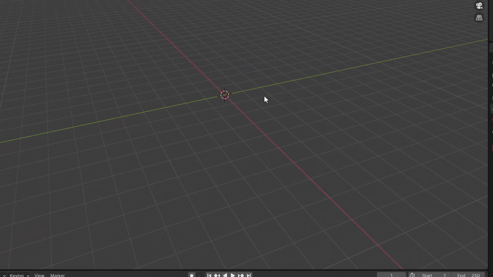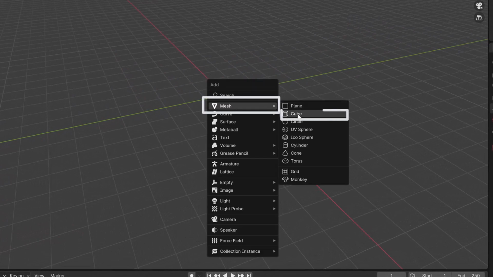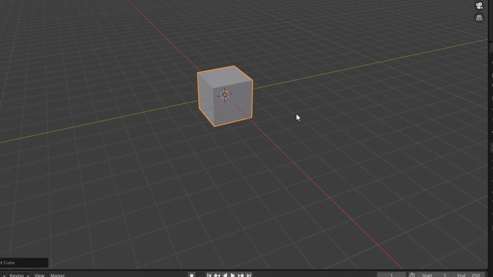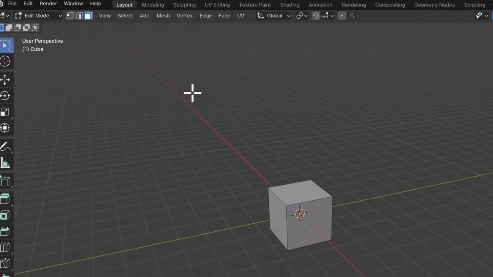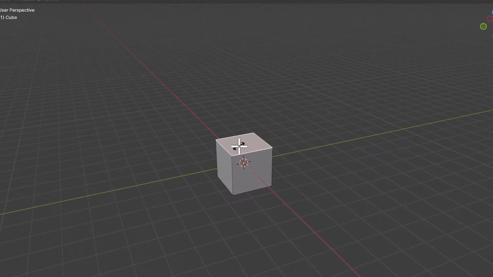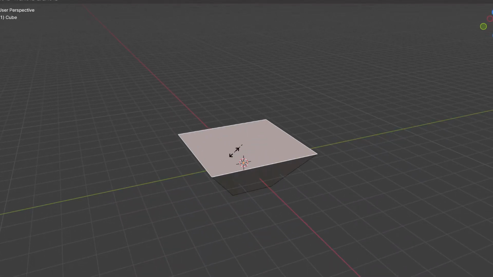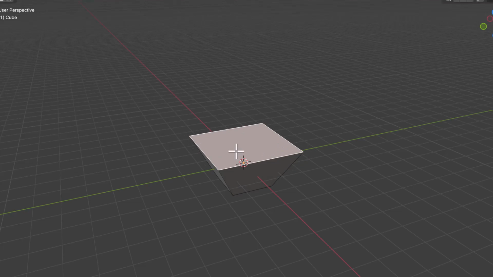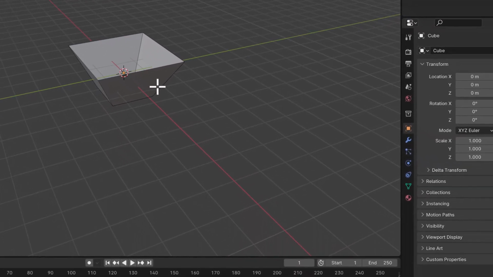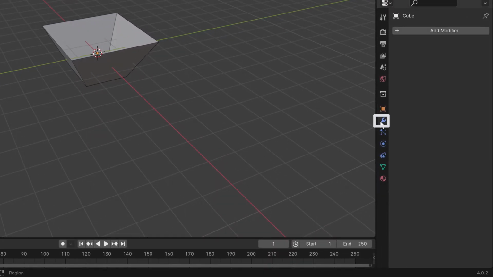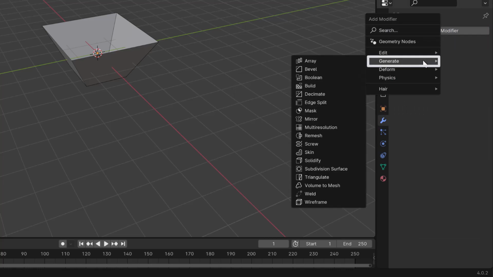So start by adding a cube from the Add menu, then press Tab to enter Edit mode. Select this face using Face Selection mode, and then press S key to scale. Now press Delete to delete selected face and select Face from menu. Navigate to Modifier panel and add Mirror Modifier from Generate menu.